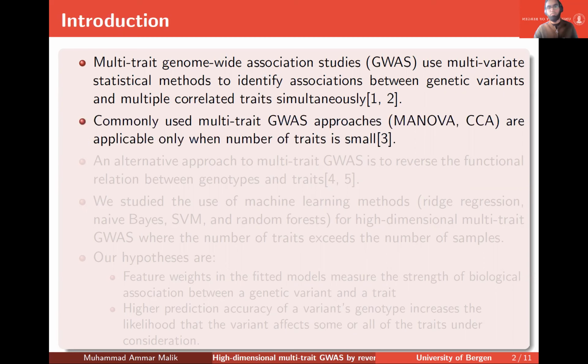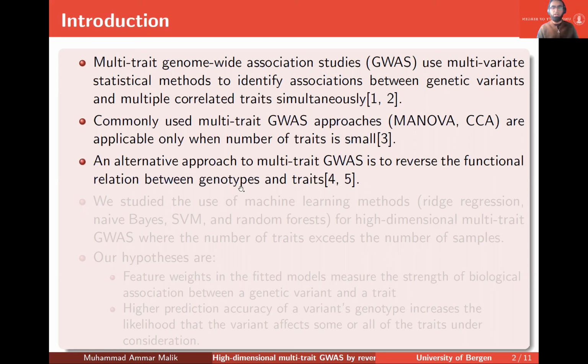The most commonly used multi-trait GWAS approaches are based on multivariate analysis of variants or canonical correlation analysis. However, these are applicable only when the number of traits is relatively small, especially with respect to number of samples. So an alternative approach to multi-trait GWAS is to reverse the functional relation between the genotypes and traits and fit